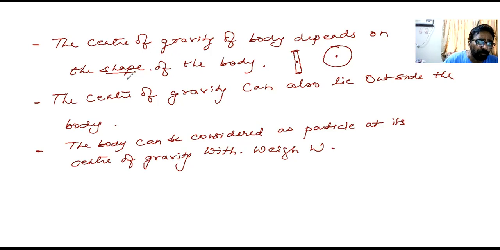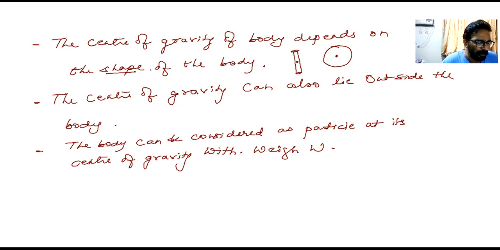Okay, children. So these are the few things I told you about center of gravity. Now I'm going to show you a chart of different bodies of different shapes and their center of gravity, because they can always ask about it in the board exam, okay, children?